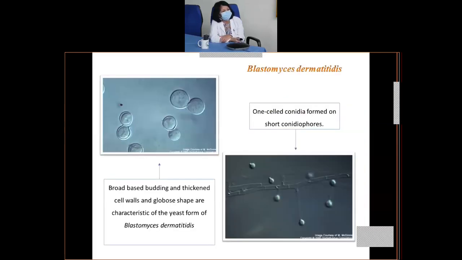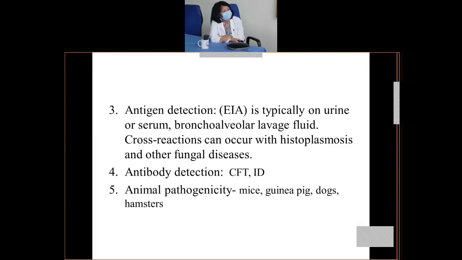These are other pictures, the electron micrograph, where you can see the budding yeast as well as the conidia. Other methods of diagnosis are antigen detection, which can be done on urine, serum, or bronchoalveolar lavage fluid, but cross reactions can occur with other fungal diseases, especially histoplasmosis. In antibody detection, complement fixation tests and immunodiffusion can be done.